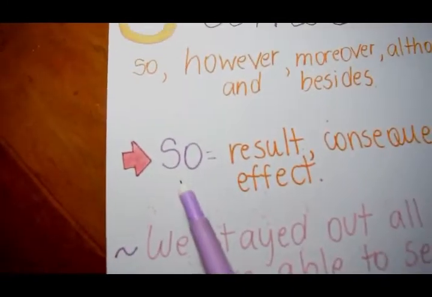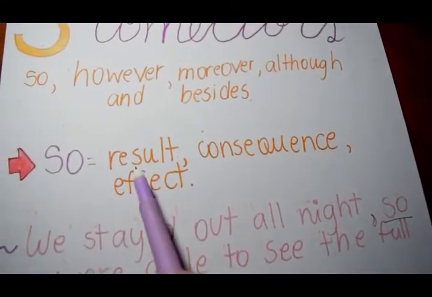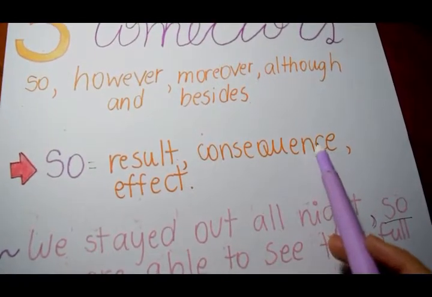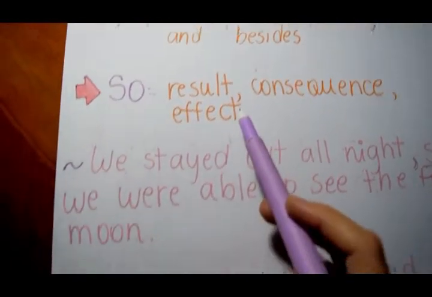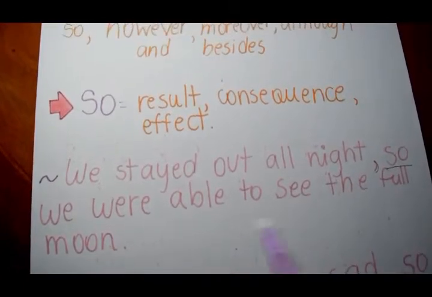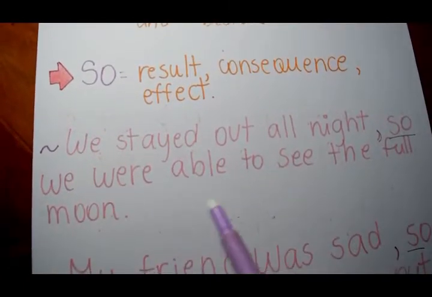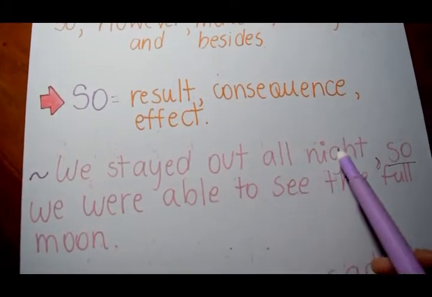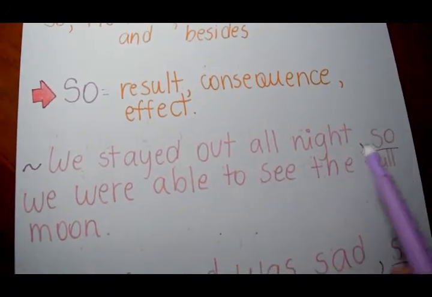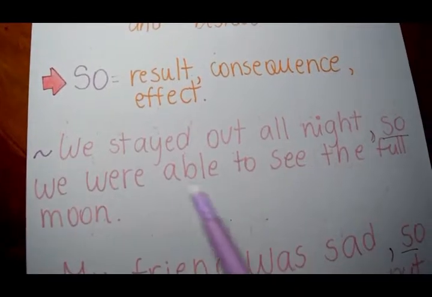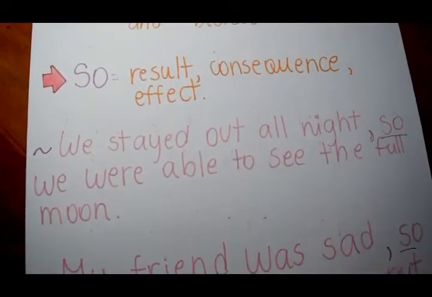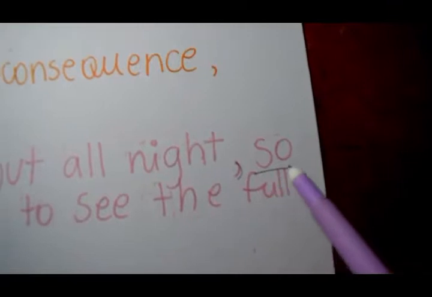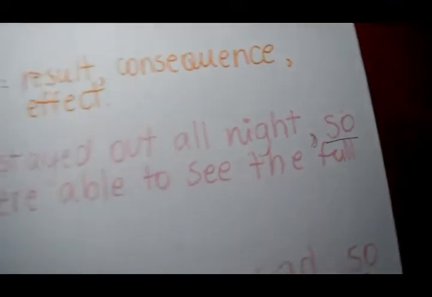Let's start with so. We use it to express a result, a consequence, or an effect. Here's an example. We stayed out all night, so we were able to see the full moon. Here we have a complete sentence, the connector, and the consequence of our first action. The connector must be used after the comma.